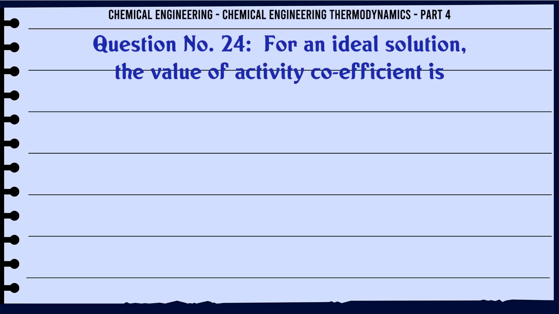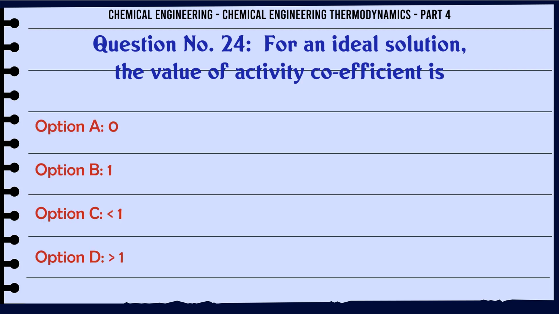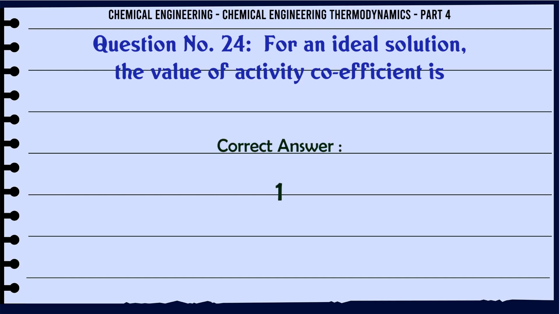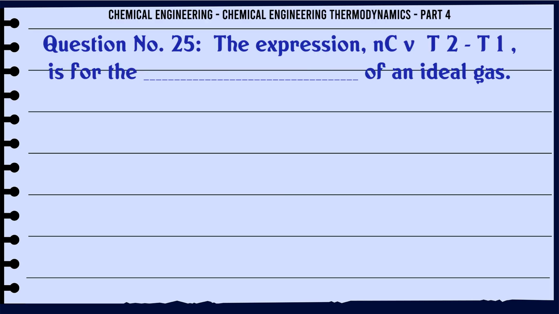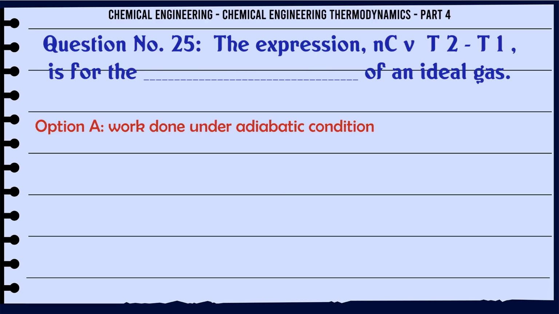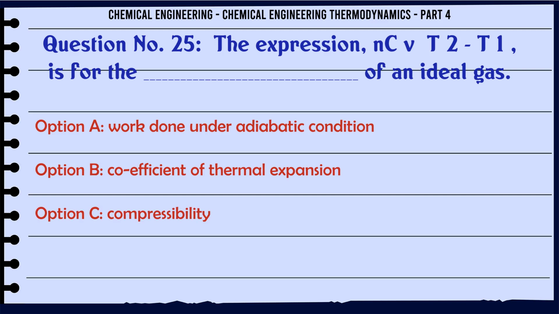For an ideal solution the value of activity coefficient is A. 0, B. 1, C. -1, D. 1. The correct answer is 1. The expression nCv(T2 - T1) is for the ___ of an ideal gas. A. Work done under adiabatic condition.